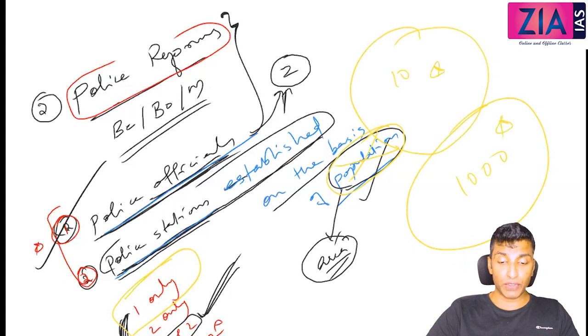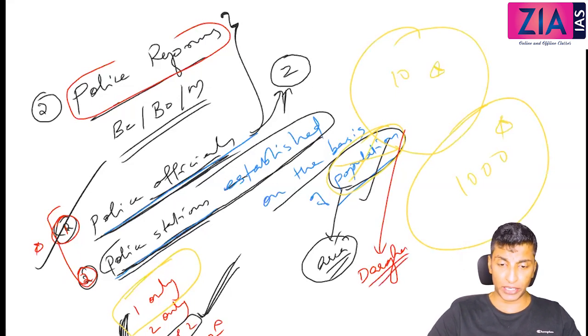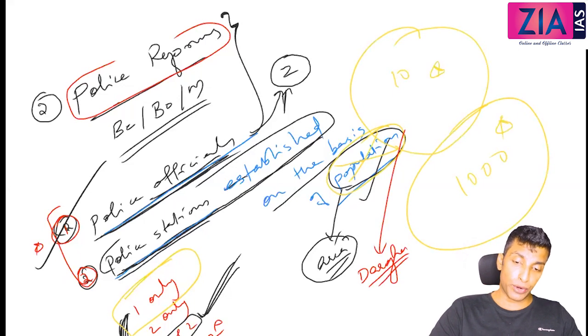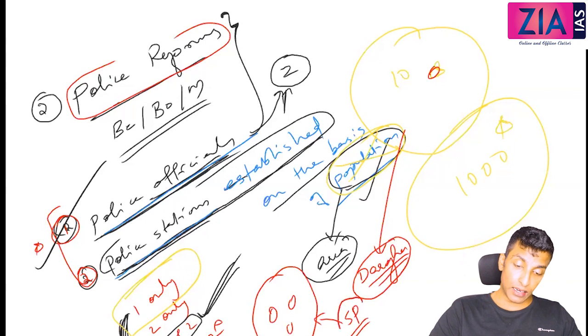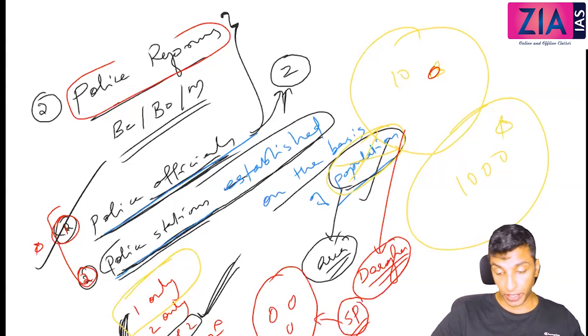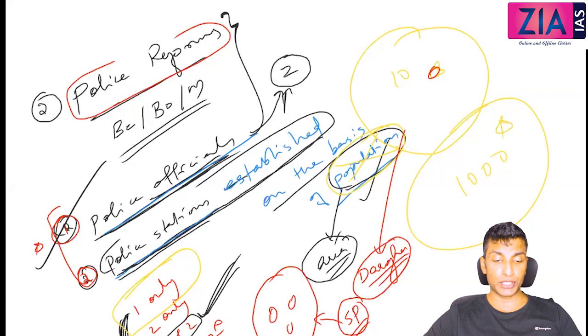And the police stations will be headed by, as you know, the daroga. Daroga is nothing but the station house officer, the SHO, or the sub inspector. So daroga will be the head of the police station. A number of police stations form a circle, and the circle will be headed by the superintendent of police. So daroga is the head of the police station, and the circle will be headed by the superintendent of police.